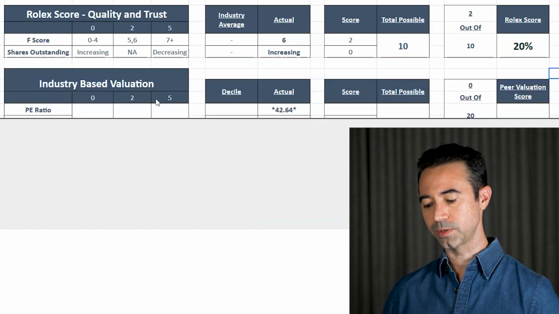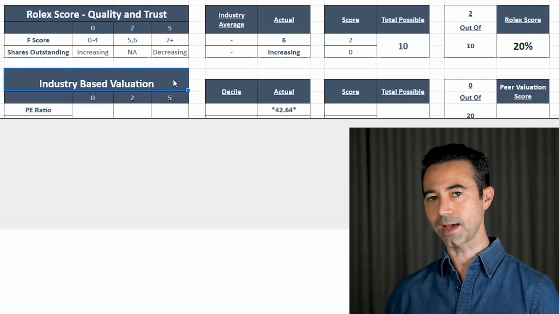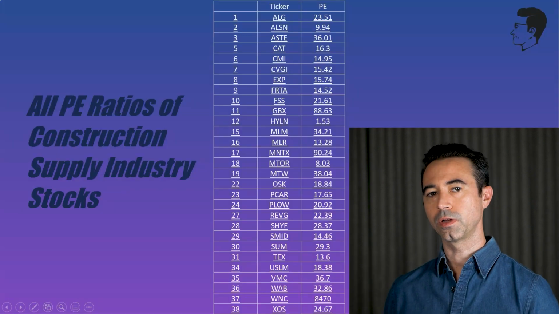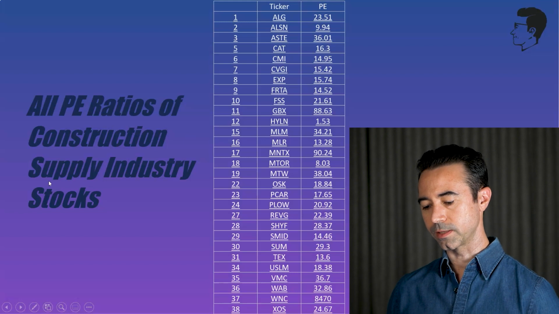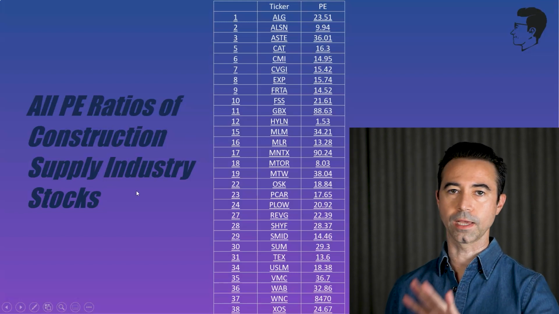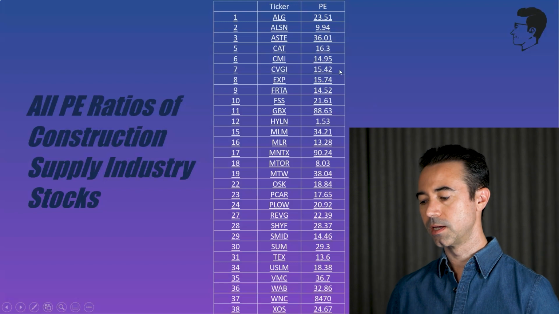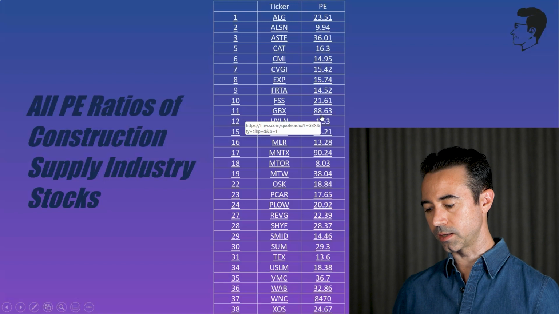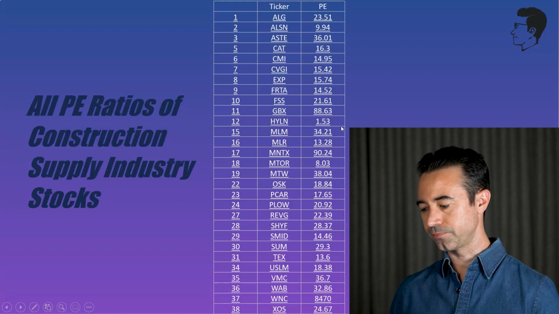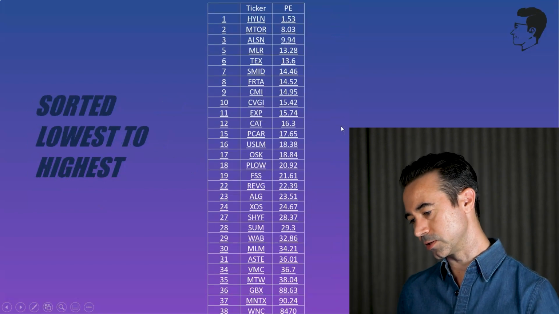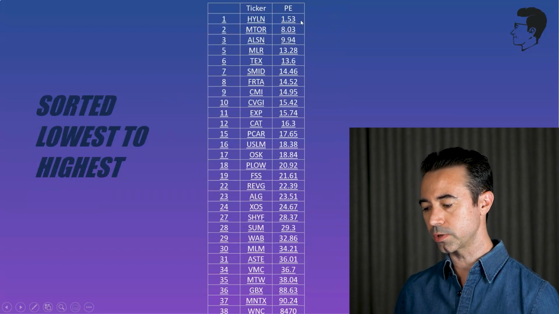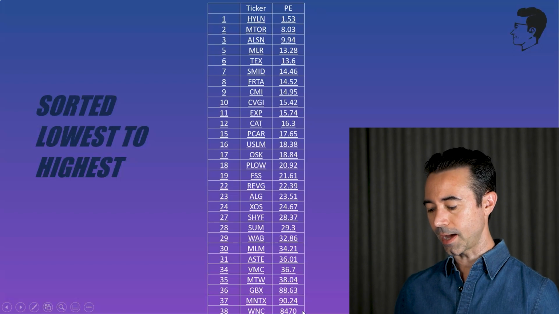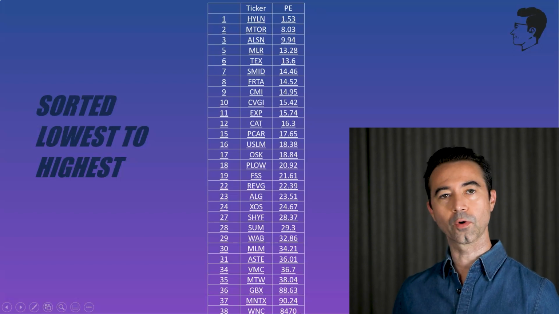Next thing we have is the industry-based valuation. I use deciles to figure this out. Let me just quickly explain what that means. This is just an example of all the PE ratios in the construction supply industry. I took all the PE ratios in this industry and threw them in here. As you can see, they're all over the place. They're not really sorted, but you can see the different PEs of all the companies. Now, the next thing I do is sort these different PEs from lowest to highest. So HYLN has a 1.53 PE, and the highest is WNC, which is 8,470.